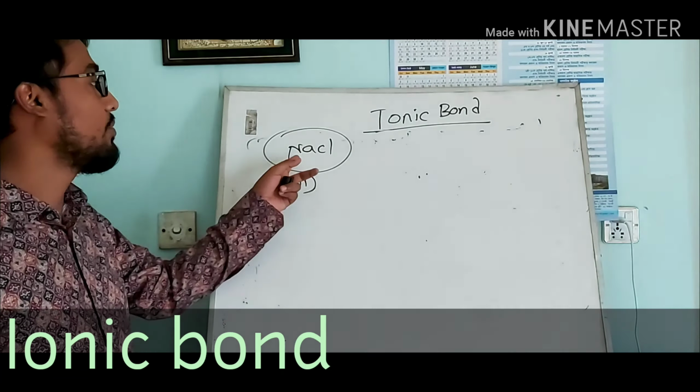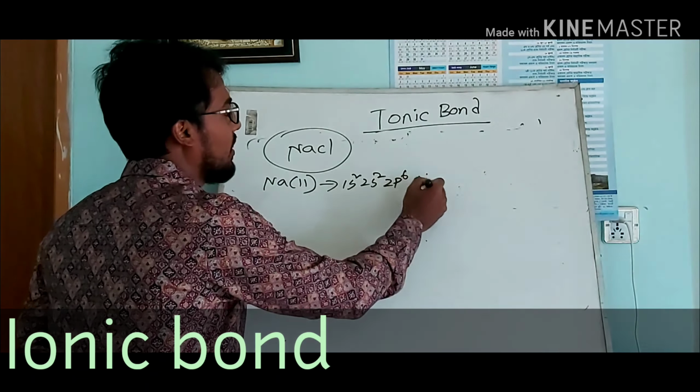When metal and non-metal combine, it is called ionic bond. Such a compound, with first a metal and second a non-metal, is an ionic compound. Besides this, most salts have ionic bond. Remember it. Sodium electron configuration: 1s2, 2s2, 2p6, 3s1.